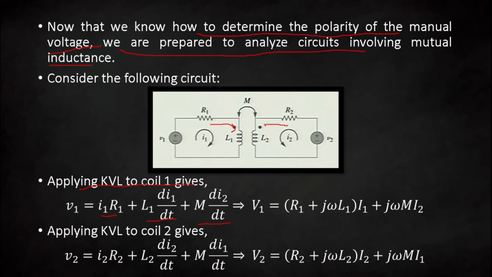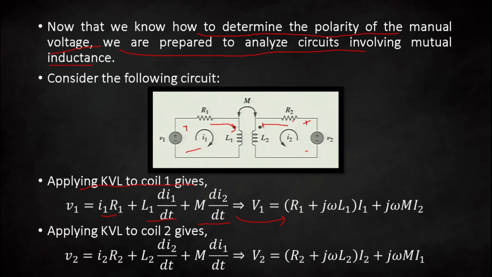Same way you can see your current is entering at the dotted terminal, and the polarity is plus and minus. Same here, plus and minus, that is why the sign will be plus. You can convert this time domain into frequency domain using Laplace transformation. Now, same way you can apply the KVL in coil 2, then it will be V2 is equal to